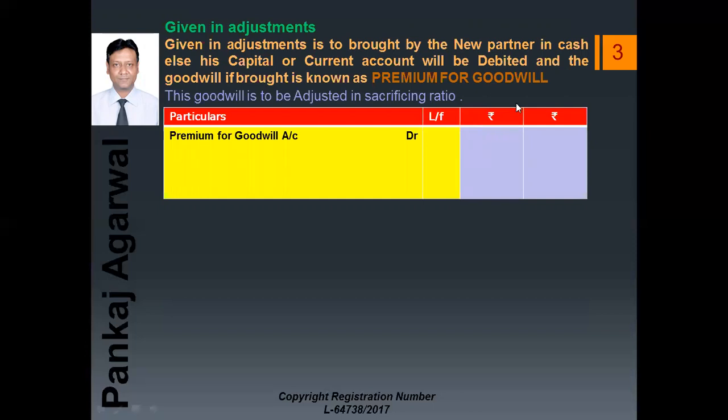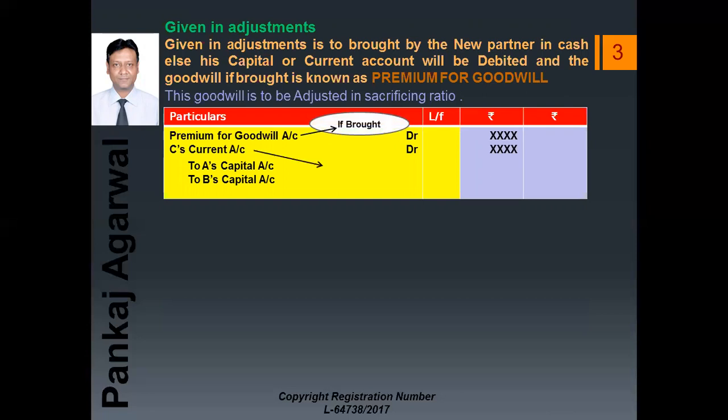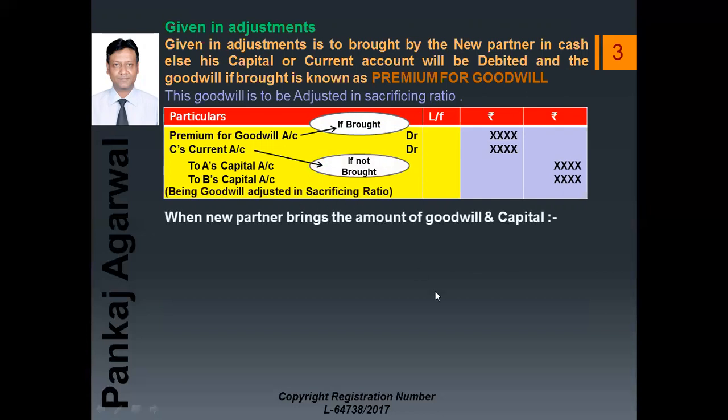The journal entry for this will be premium for goodwill account debit, C's current account debit to A's capital account to B's capital account, and the amount will be written as premium for goodwill. में हम जो amount लिखेंगे, that will be the amount which will be bought by the new partner. Current account, that is if bought. In current account we will write if the goodwill is not bought by the partner, and it will be adjusted in the sacrificing ratio. Being goodwill adjusted in sacrificing ratio, let us understand by a fresh example.